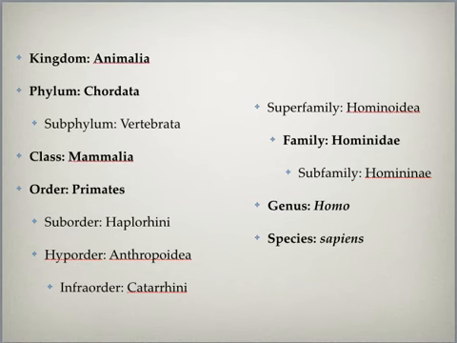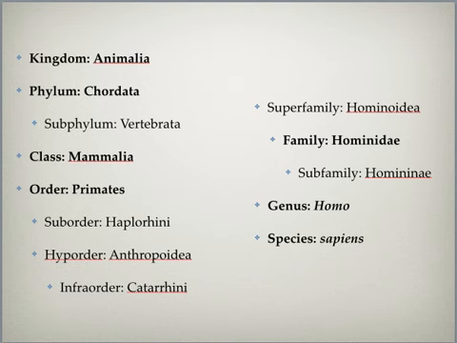So, where we fall underneath these classifications and subclassifications is as follows. We're under the kingdom Animalia, under the phylum Chordata, which means that we have a spinal cord, and we are a unique subset of creatures that have spinal cords where we have a vertebrae that protects our spinal cord.